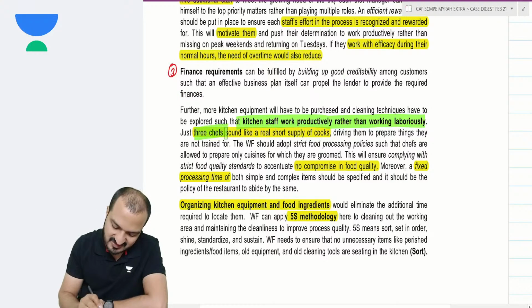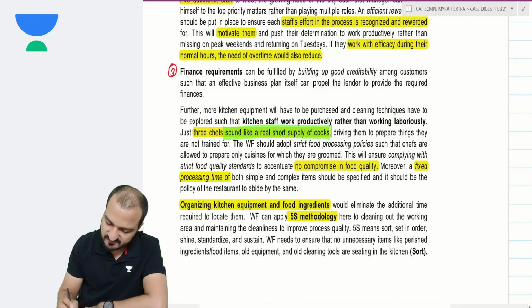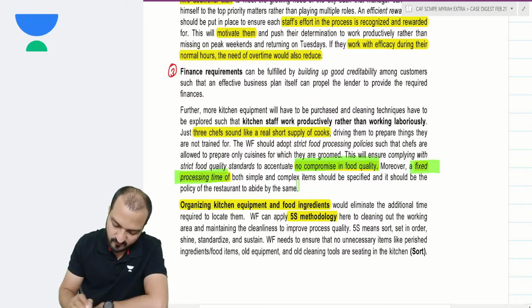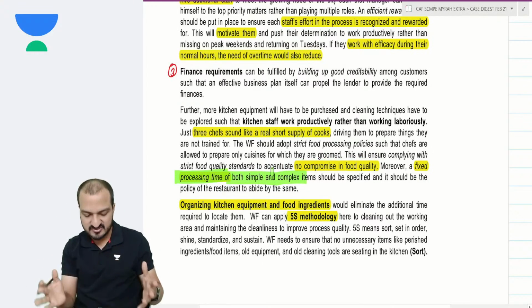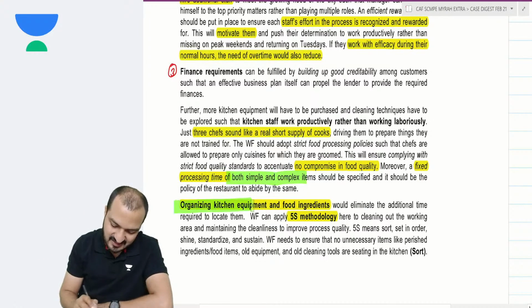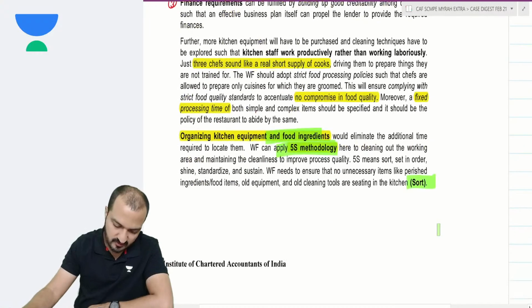Three chefs sounds like a real short supply of cooks. If you're running a multi-cuisine restaurant, then you should have multiple chefs, more than three chefs might be needed. There should be no compromise in food quality. There should be a fixed processing time for both simple and complex items so that there is no delay in processing the food. We need to organize the kitchen equipment and the food ingredients. You can use that 5S methodology for that. You know what is that 5S?